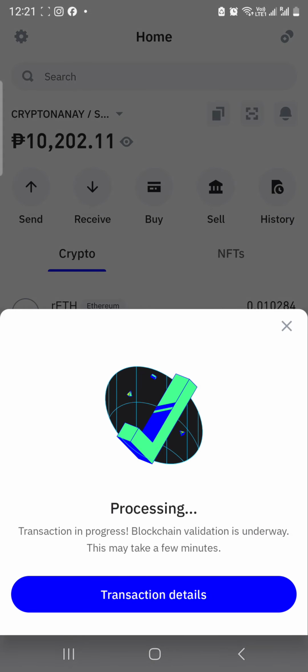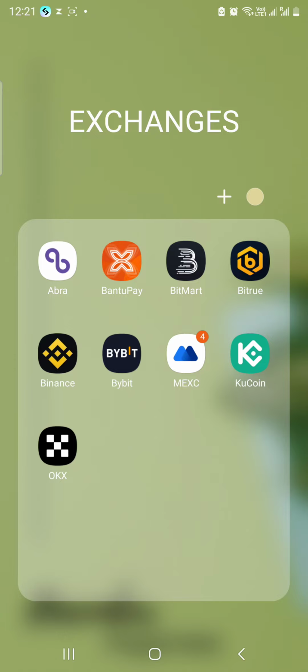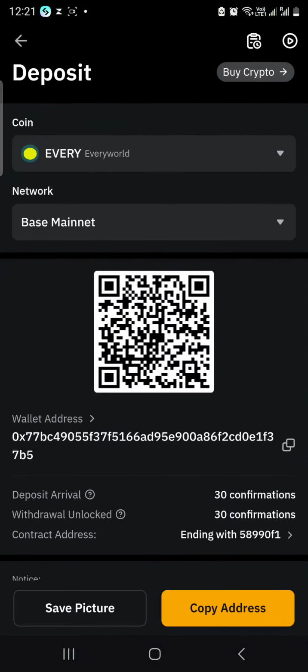So, now, okay. Go ahead. Confirm it. And so, for a moment, let's try to check it if ma-receive na natin. Okay, so let's try sa Bybit.